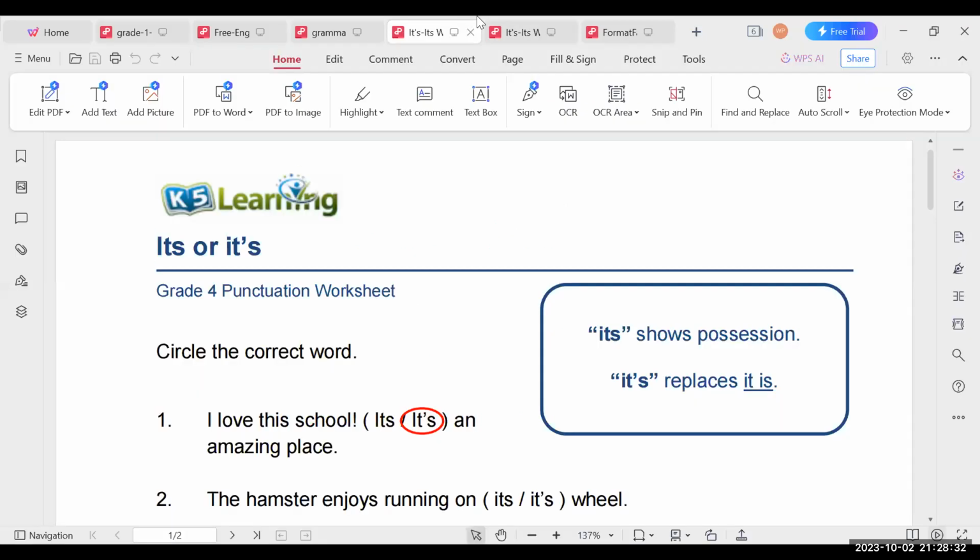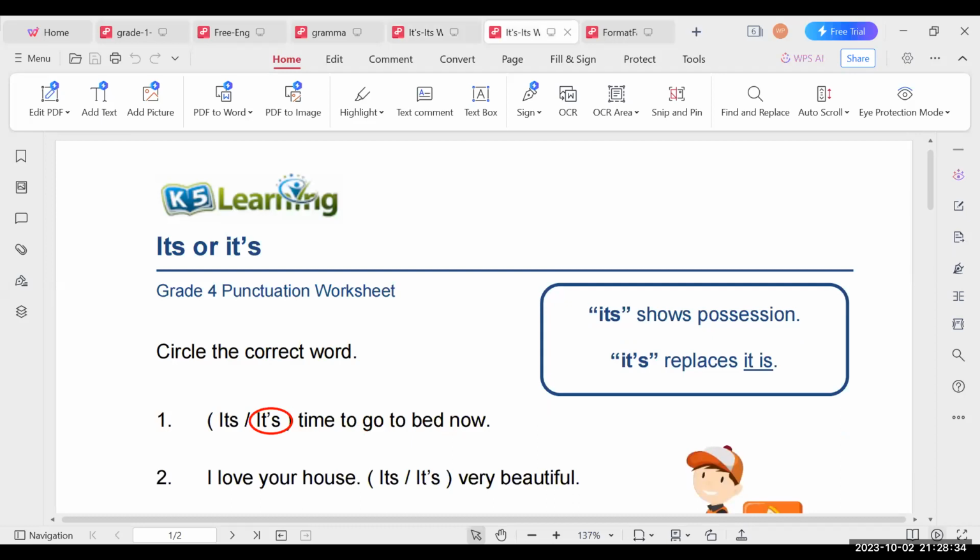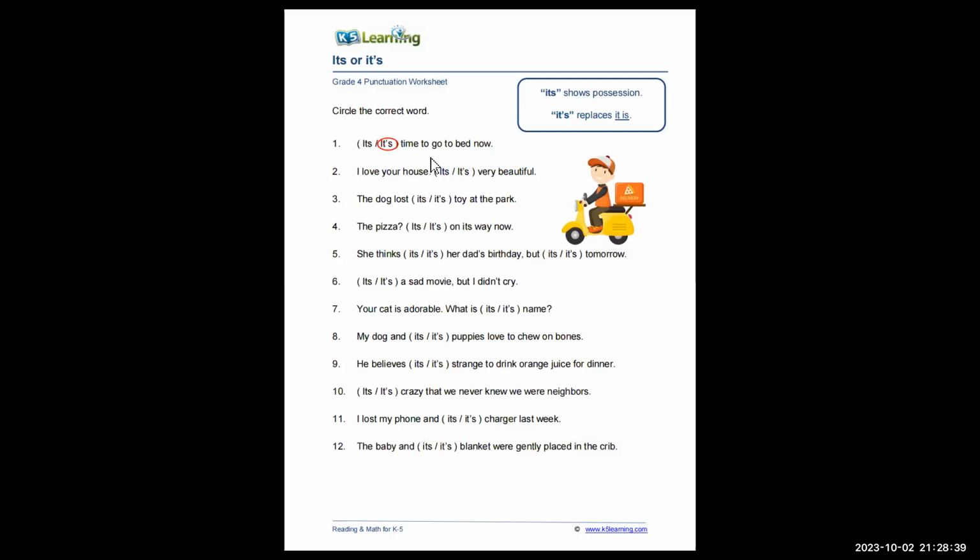Okay, so the example here is you said "it's time": time is a noun. But please read first. "It's time to go to bed now." Would you say "its time to go to bed now"? It's supposed to be "it is time to go to bed now." That's why there's apostrophe. Time is a noun, yes.